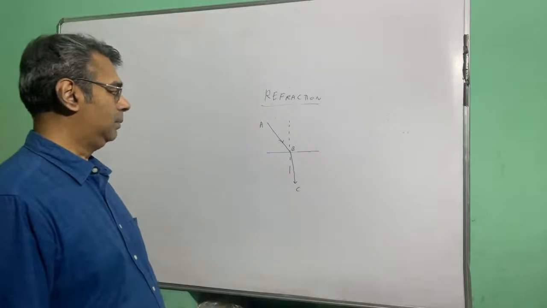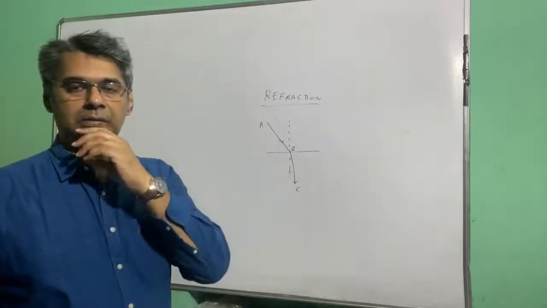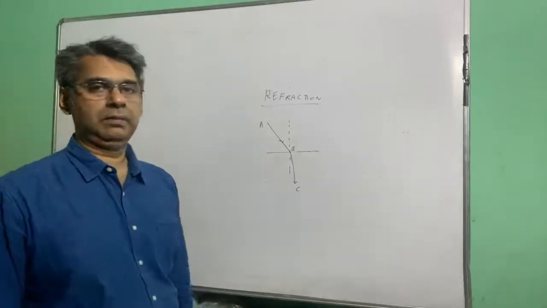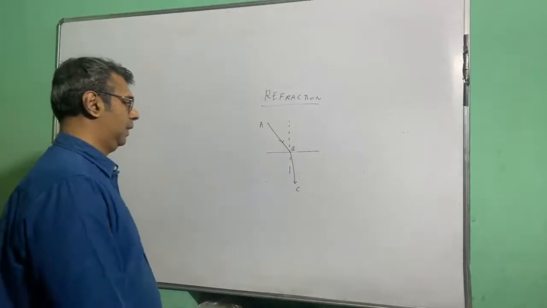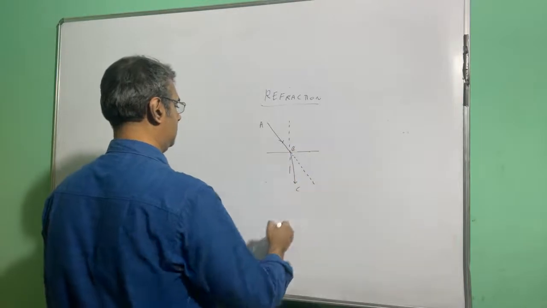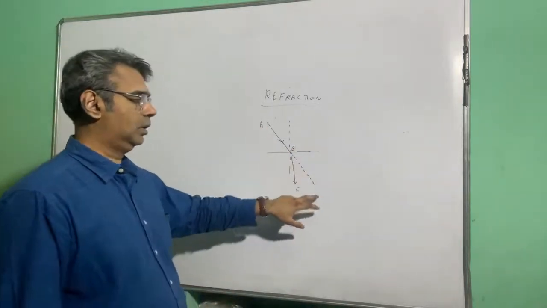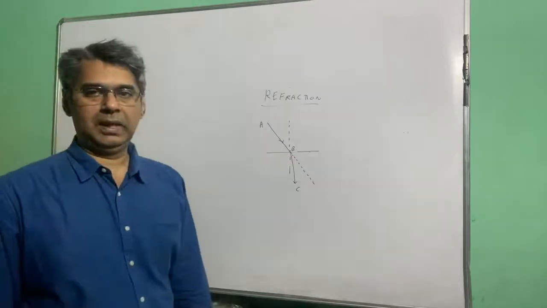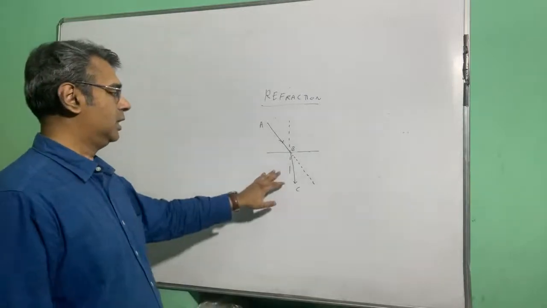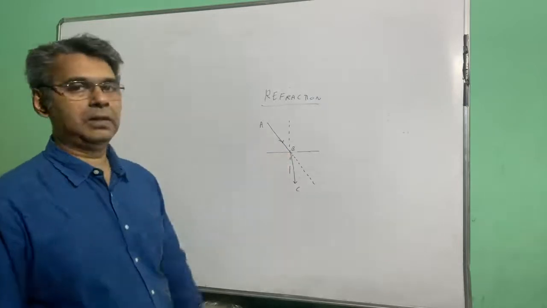Now you will notice that the direction of AB and the direction of BC is not the same. The direction of AB is this, but the direction of BC is totally different. If you produce the AB line, dotted, this would have been the direction of AB. But now you have placed another medium. So thanks to this other medium, instead of following the path AB, it is bending and following a different path.